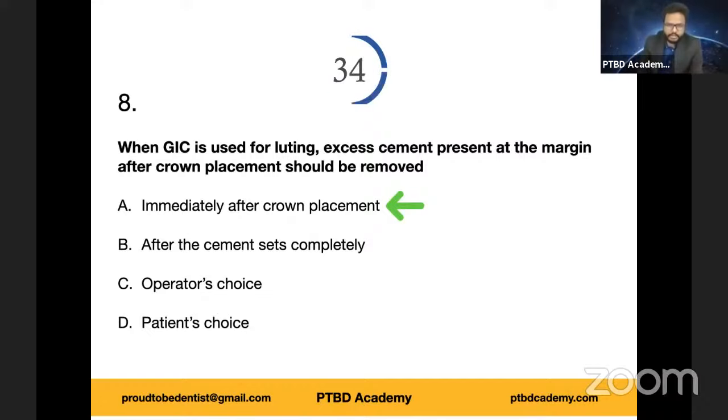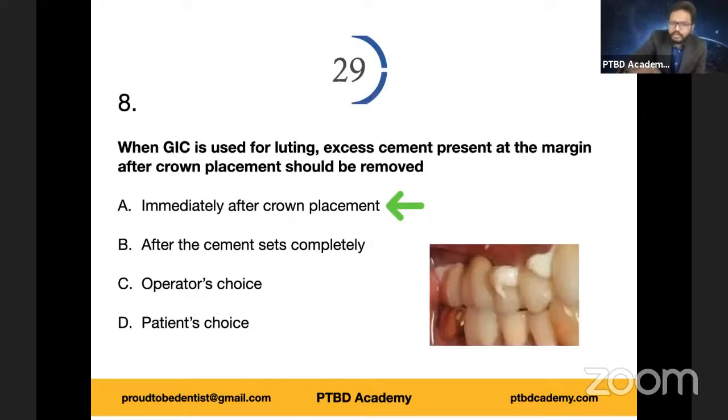Well done, everyone. You can give yourself 4 marks if you have chosen option A. Now, as you can see, the excess cement protruding beyond the margin is definitely a good sign. I hope there is cement even within the crown.